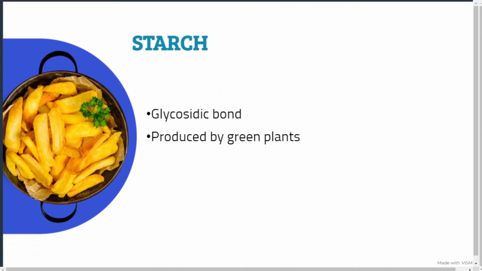Now, starch is one form of storage carbohydrate. Everyone knows that obviously. This starch is composed of two polysaccharides, and they are amylose and amylopectin. Amylose is 15 to 20% and amylopectin is 80 to 85%. Simple as that.